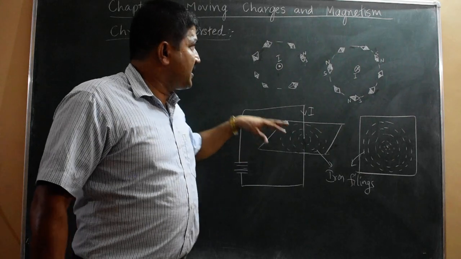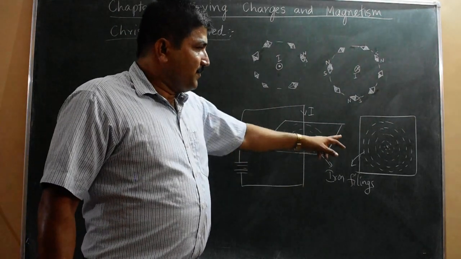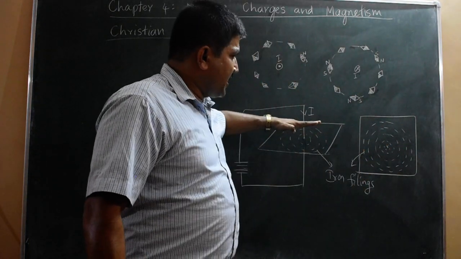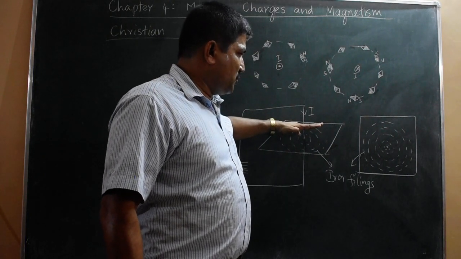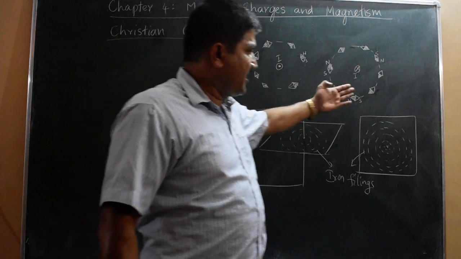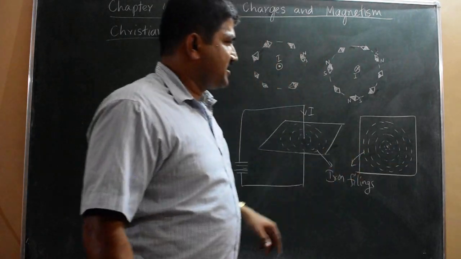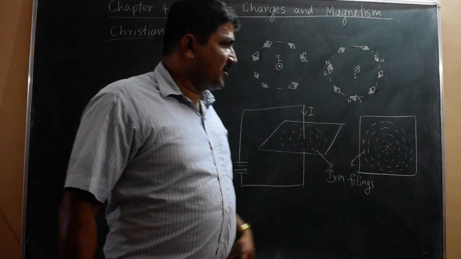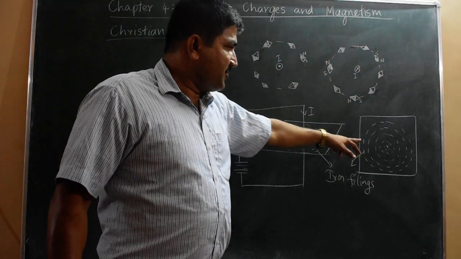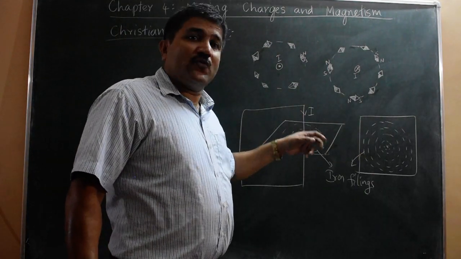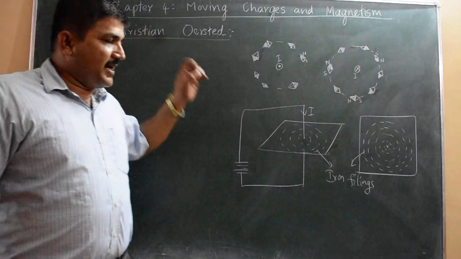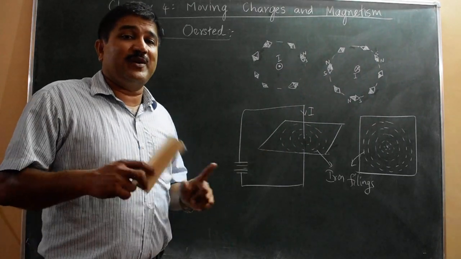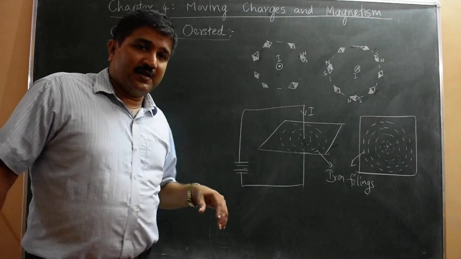So this is the basic idea given by Christian Ørsted. He conducted all these experiments, and he found this kind of pattern observed on the cardboard. I place this cardboard perpendicular to the board like this. So the cross section view looks like this. When I turn this and show, there will be circular paths shown by the iron filings. That indicates the iron filings form circular loops because of the magnetic field produced by the current carrying conductor. So finally he concluded that the current carrying conductor or the moving charge produces a magnetic field in the surrounding space. This is the conclusion given by Christian Ørsted.